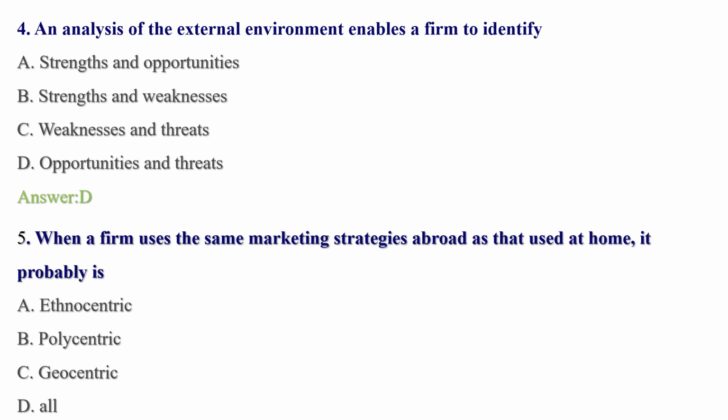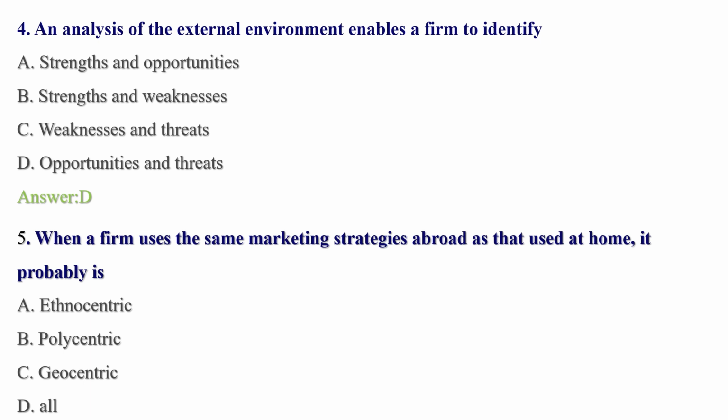Question number 4, analysis of the external environment enables the firm to identify A. Strengths and opportunities, B. Strengths and weaknesses, C. Weakness in the trade, D. Opportunity in the trade. You know that in marketing there is SWOT analysis. In SWOT analysis we have to know the external environment and the internal environment.